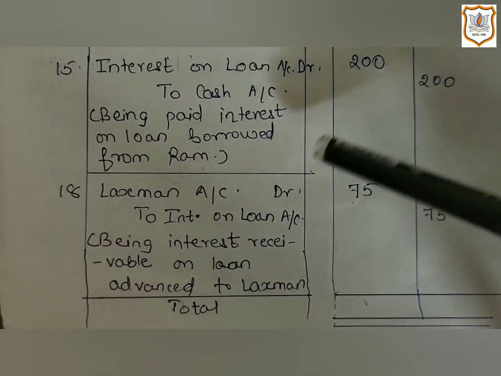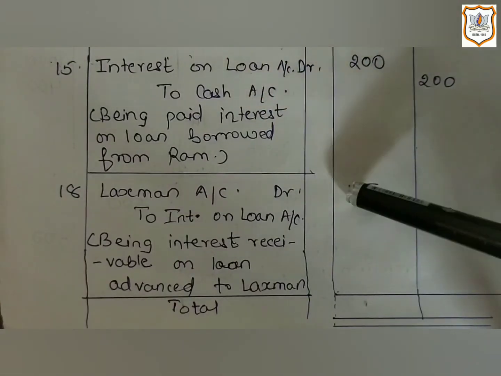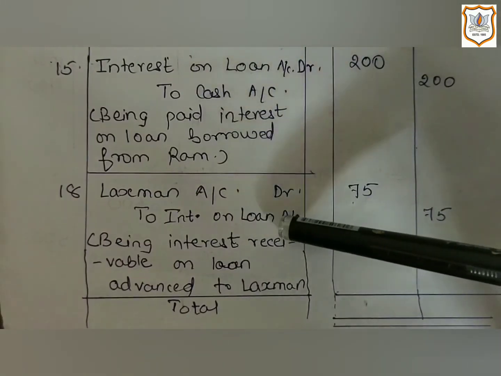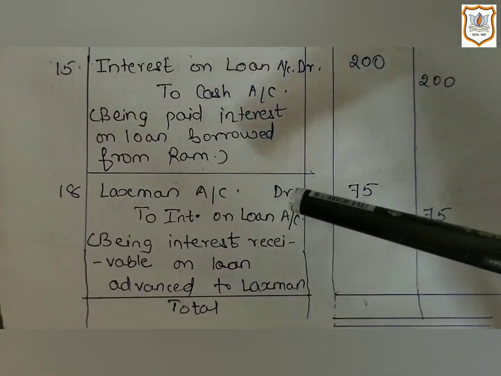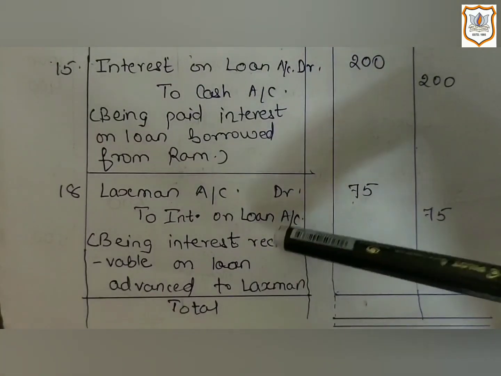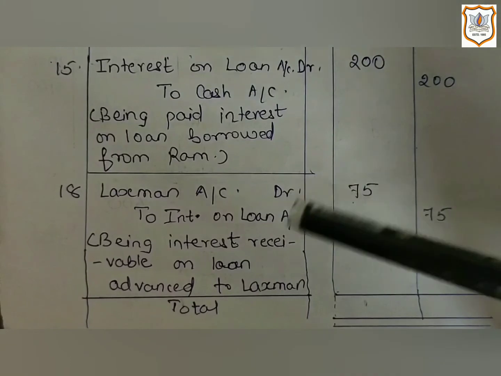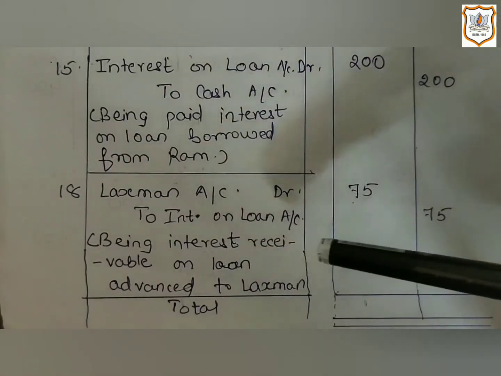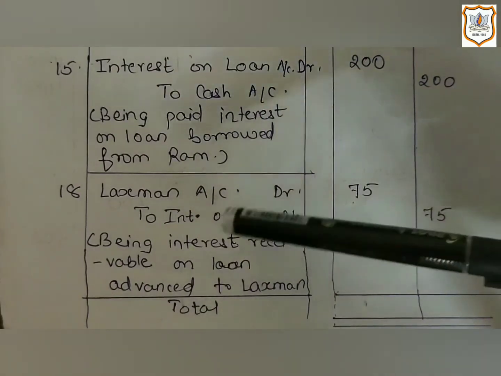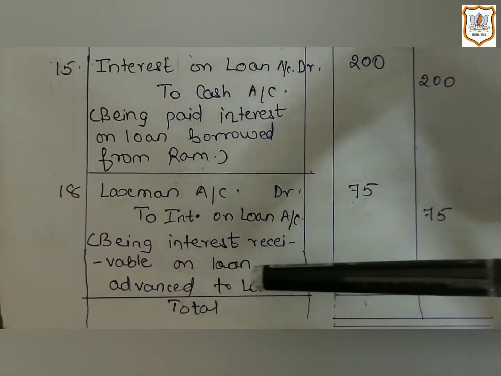That's why, as he is a receiver, his account will be debited. And as interest on loan lent is an income, as per the rule of nominal account, which says credit all income and gain, interest on loan account will be credited. And here we will write the narration: being interest receivable on loan advanced to Lakshman.